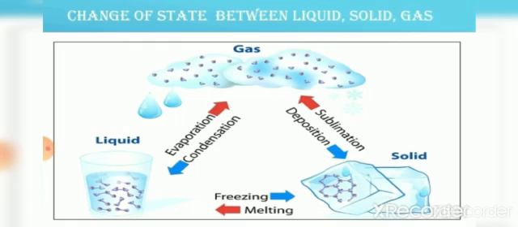When this steam is cooled down, that process is called condensation. So when the steam is cooled, we get back the liquid. That process is called condensation. And when this liquid is cooled in the freezer, it becomes solid ice. That is called freezing.